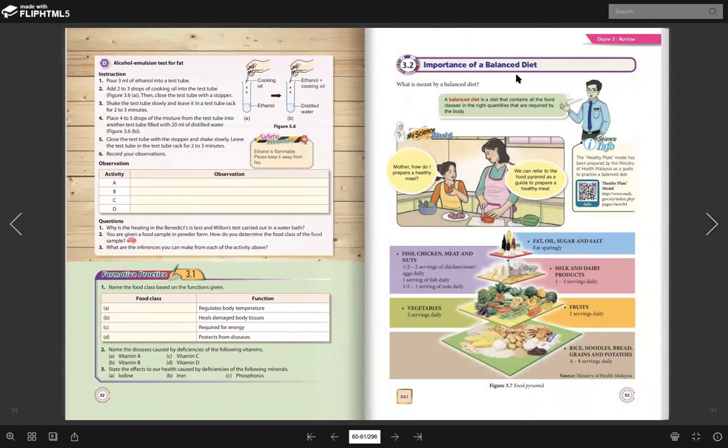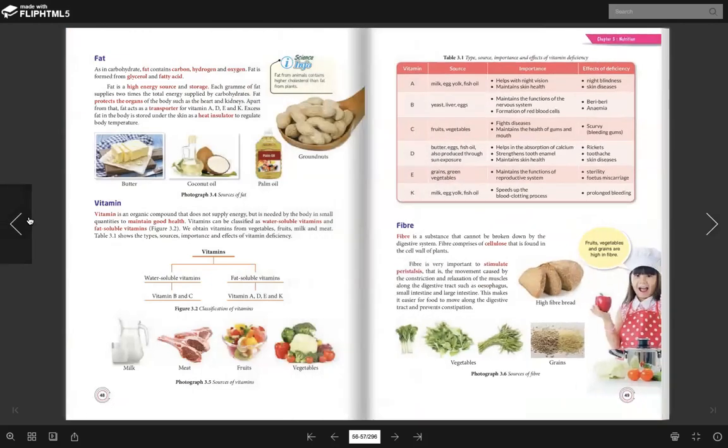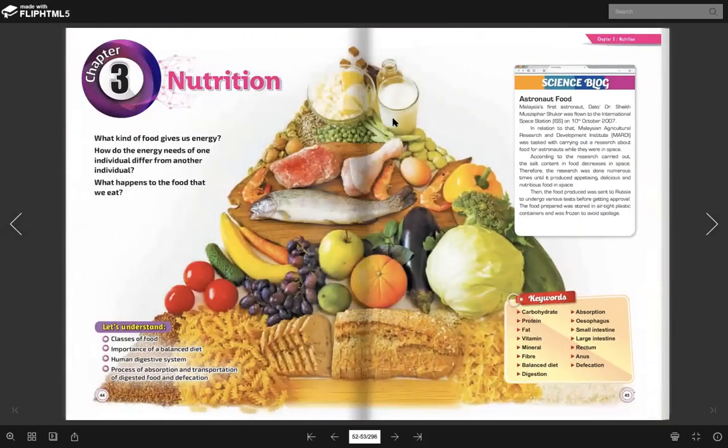Okay, the next one, the importance of a balanced diet. What is a balanced diet? A balanced diet is a diet that contains all food classes in the right quantity that is required by the body. Like we saw just now, look at this. This is what we call a balanced diet. Why? Because it consists of all food classes. We have carbohydrate at the very bottom, because there is bread and pasta. And then it has fiber, because there are fruits and vegetables.